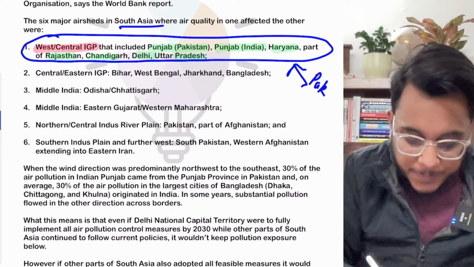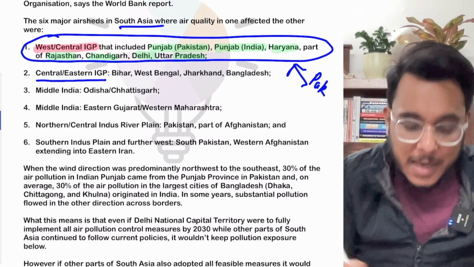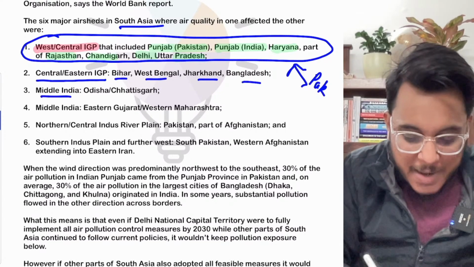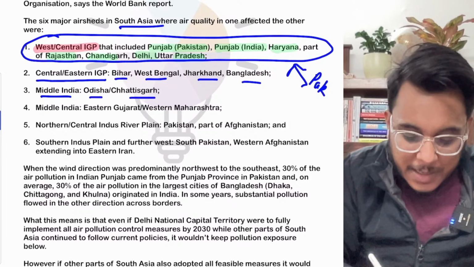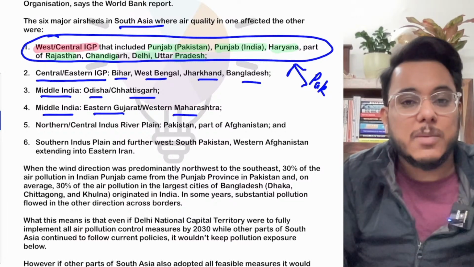Second airshed in India is the Central Eastern IGP. IGP again stands for Indo-Gangetic Plains. It consists of Bihar, West Bengal, Jharkhand, Bangladesh, then Middle India, Odisha, Chhattisgarh. Then again there is one more part of Middle India which contains Eastern Gujarat and Western Maharashtra.